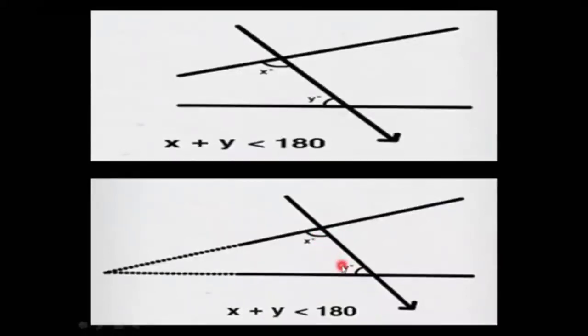So x and y are over here, and these two straight lines, when produced indefinitely, will meet on the same side. This is what Euclid's postulate number 5 wanted to convey. Let me repeat again.